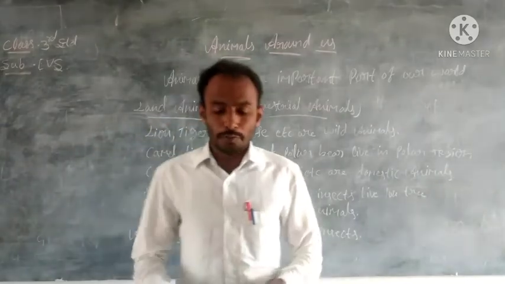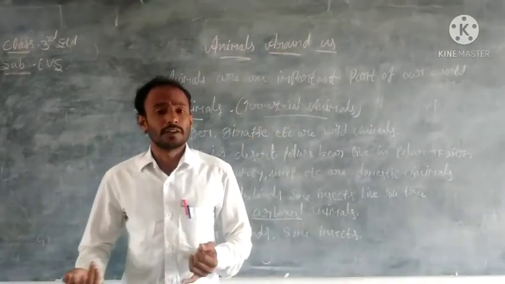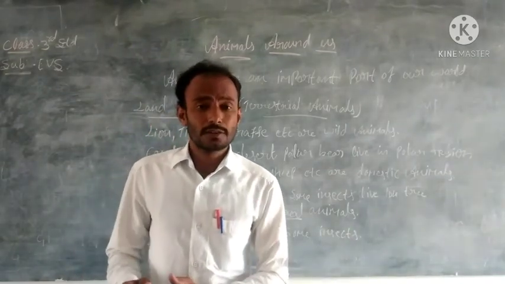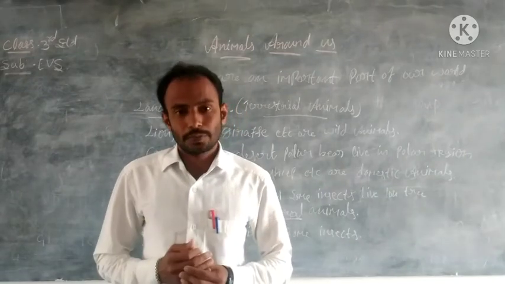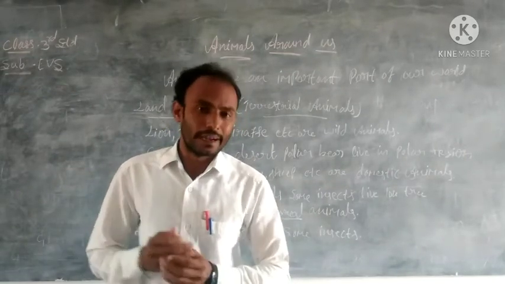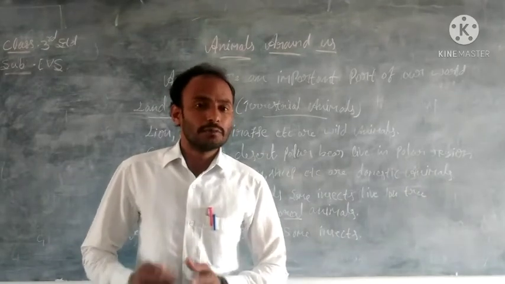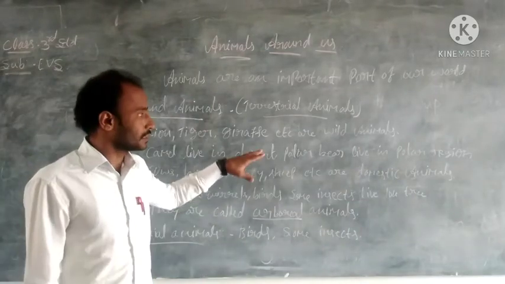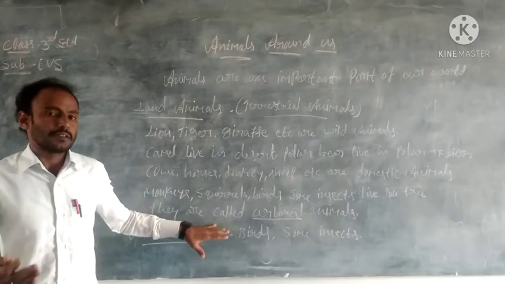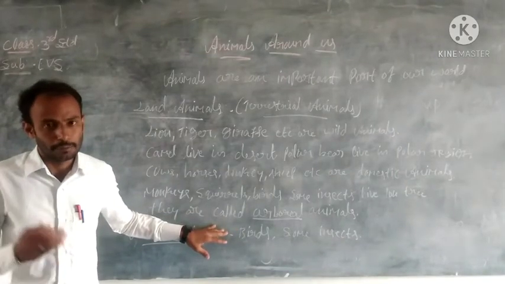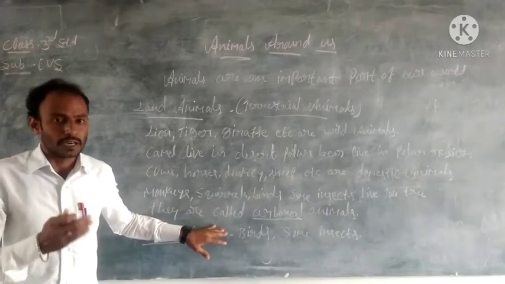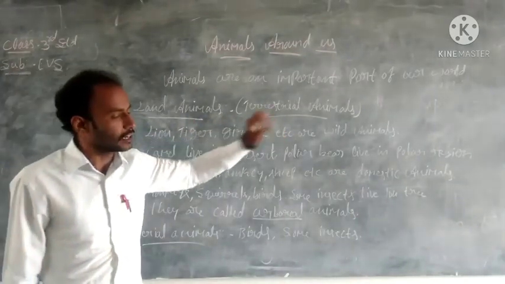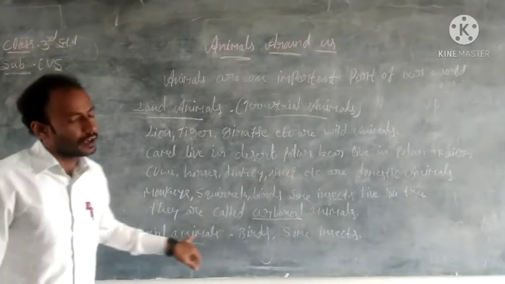In this group, so many animals come, for example snakes, rabbit, rat. These animals live on land, and also in tunnels and small holes of the land. So these animals also come under this group. These are the two different types of animals depending on their living style, means their lifestyle. The first are the land animals, also called terrestrial animals, and the second are aerial animals.